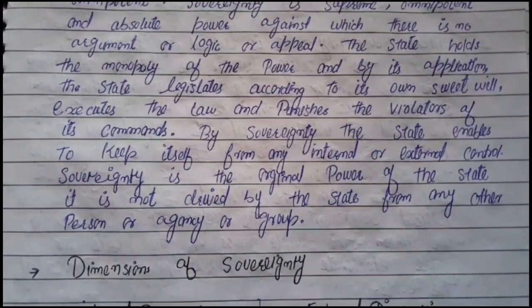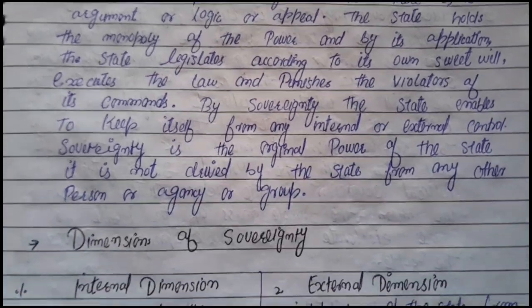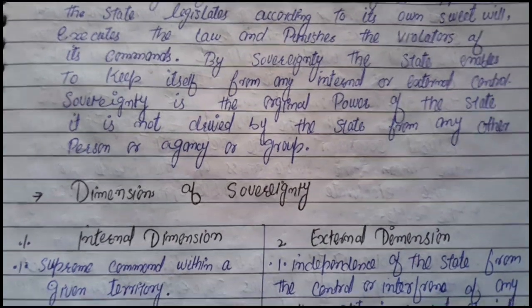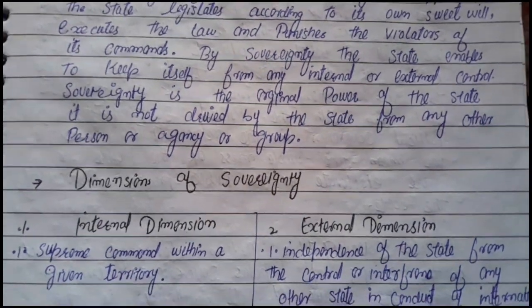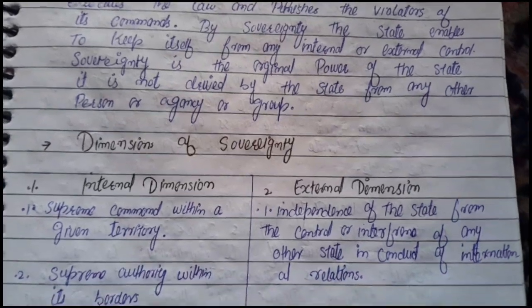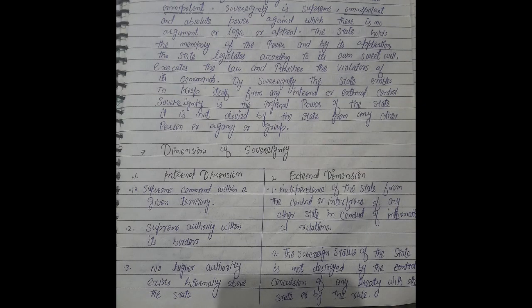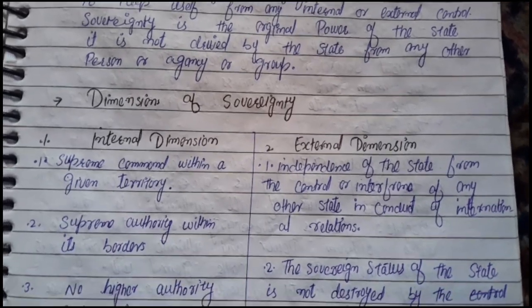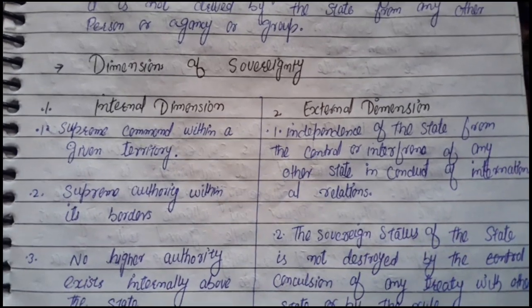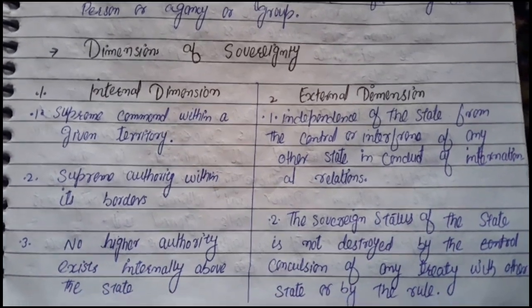The state holds the monopoly of power, and by its application, the state legislates according to its own sweet will, executes the law, and punishes the violators of its command. By sovereignty, the state keeps itself free from any internal or external control. Sovereignty is the original power of the state. It is not derived by the state from any other person, agency, or group.